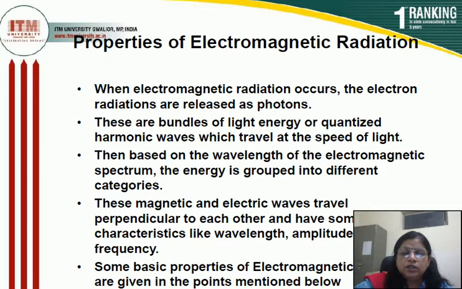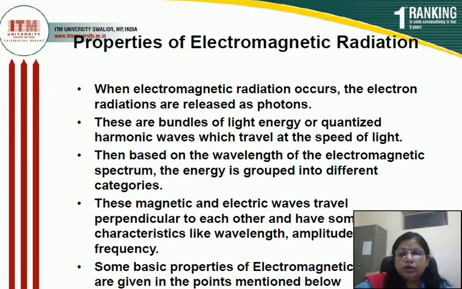These energy packets are also known as bundles of light energy or quantized harmonic waves. Quantized means fixed. When a substance has definite energy, then this is known as quantized. So, these photons are bundles of light energy or quantized harmonic waves which travel at the speed of light. The speed of light is 3 into 10 to the power 10 centimeter per second. In case of meter, the speed of light is 3 into 10 to the power 8 meter per second.